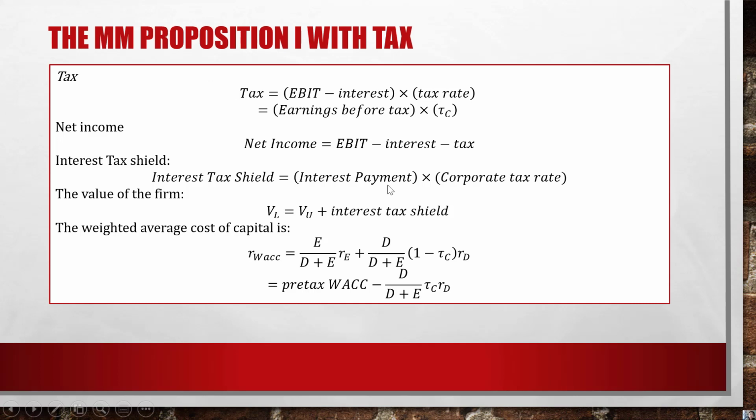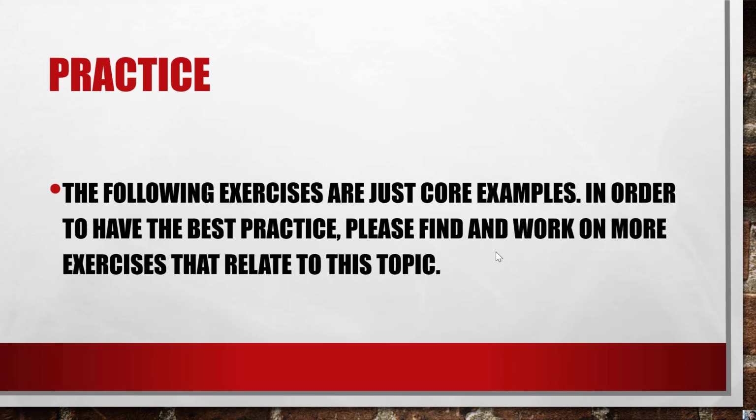Here remember, only with debt do we have taxes and interest. So we get 1 subtract tau C, times the portion of D over D plus E, times R_D. See that? This formula we have seen in cost of capital. Alright, so that was it for today. The following exercises are just some core examples. In order to have the best practice, you should find and work on more exercises that relate to this topic.